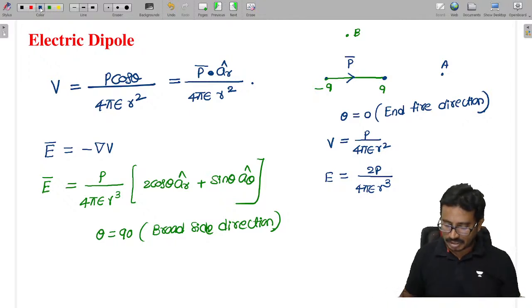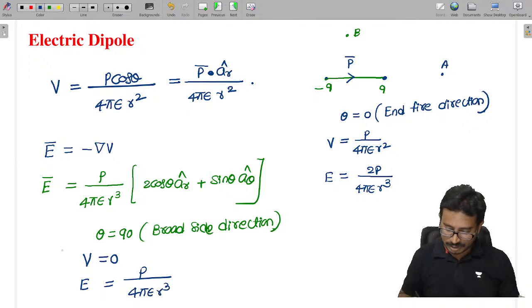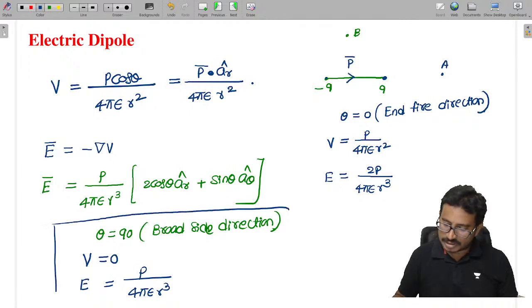In case of broadside direction, the potential is equal to 0 and the electric field is P by 4 pi epsilon into r cube. This is the broadside direction.